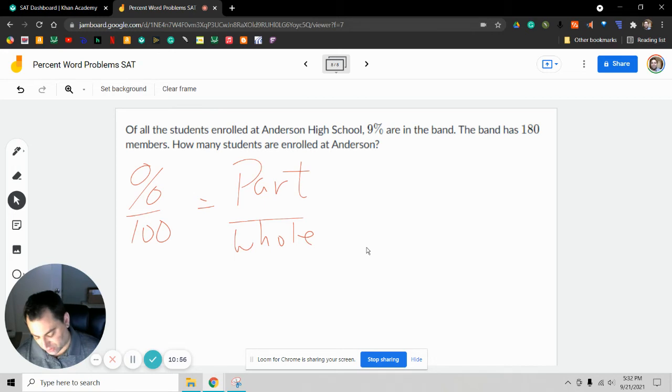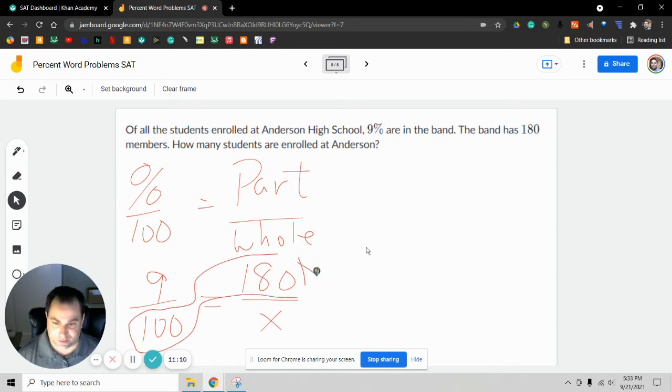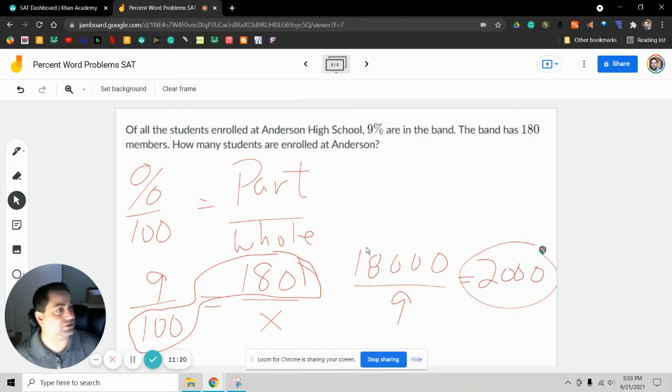So we know it's 9 over 100. And then we can see that there's 180 members in the band. Cross multiplying 180 by 100. Oops. That's going to give us 18,000. And then we divide by 9 to get 2,000 students at Anderson.